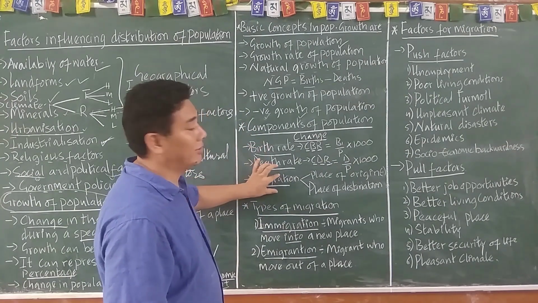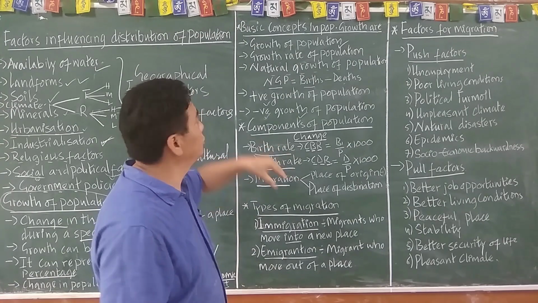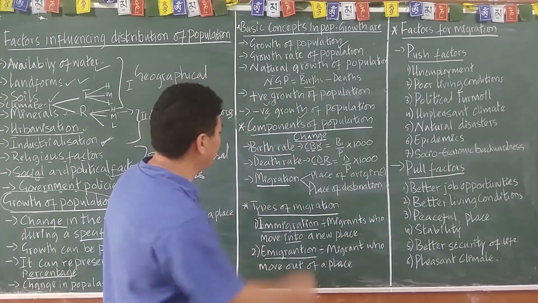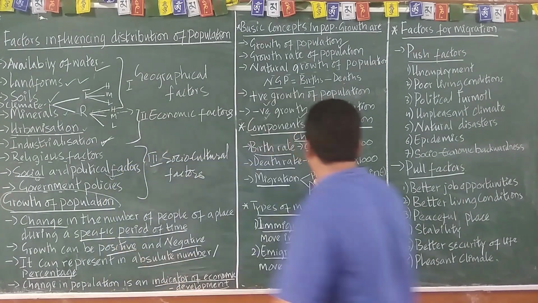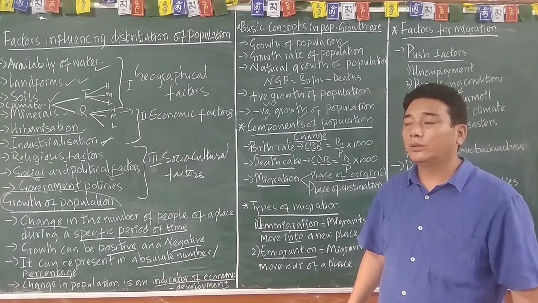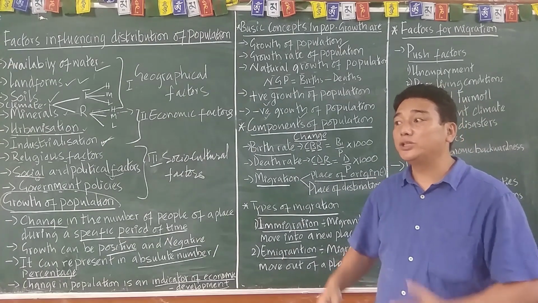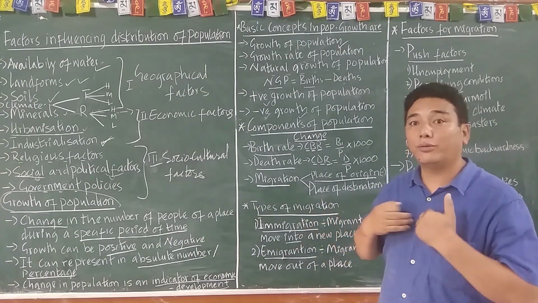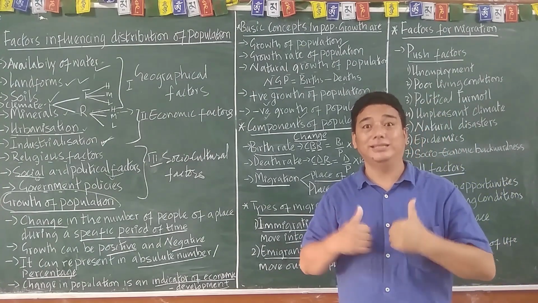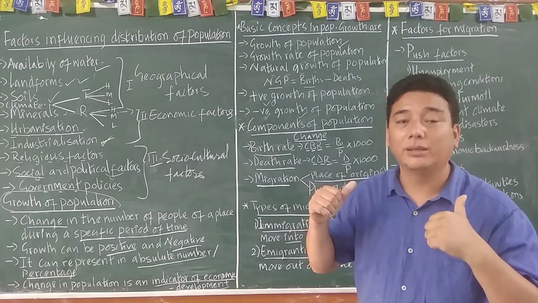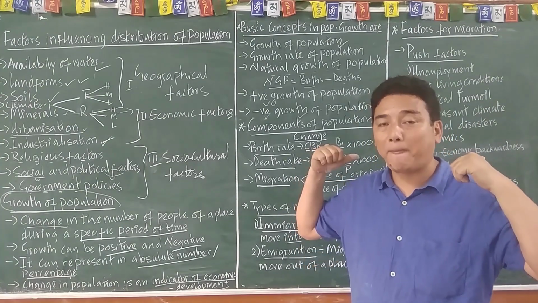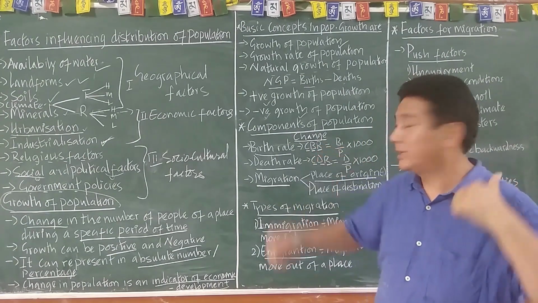And this is migration, and migration plays an important role in the population change or population growth. So, place of origin is where the person comes from. For example, we Tibetans, our place of origin is Tibet. We came from Tibet, so our place of origin is Tibet. Is that clear?